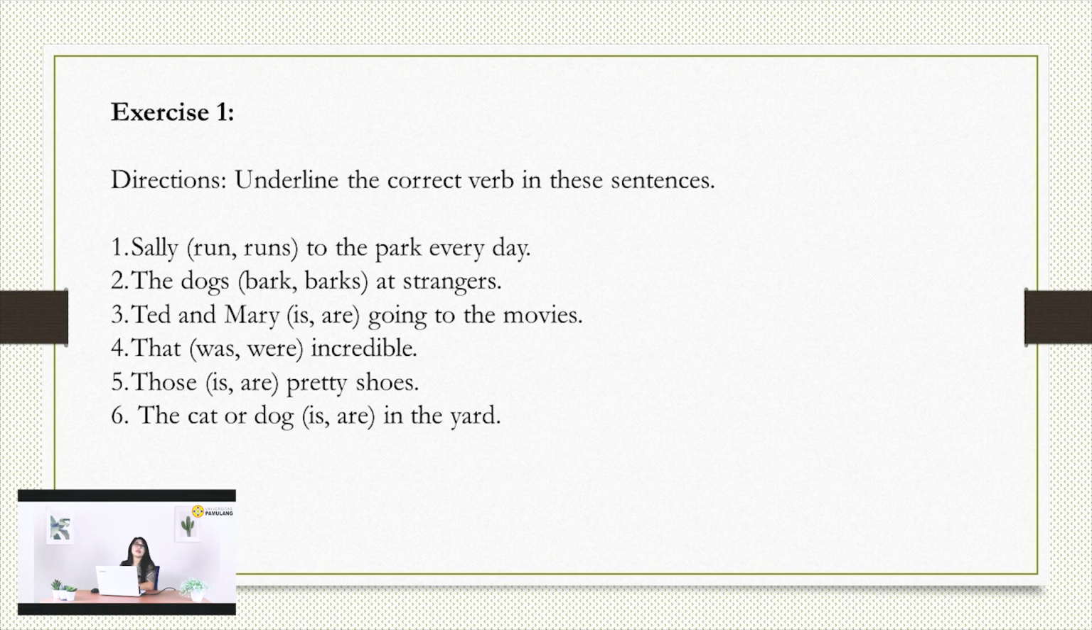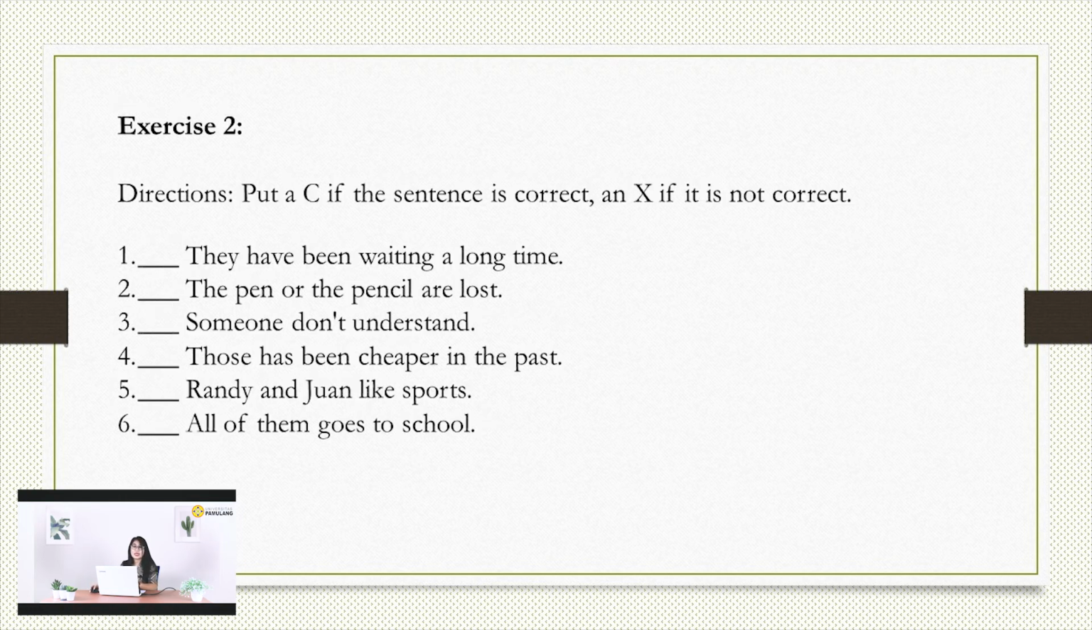Next exercises. Directions: put a C if the sentence is correct and an X if it is not correct. They have been waiting for a long time. Is it correct or incorrect? That's the question, so we need to find out. They is a plural subject and have is a plural verb. So this sentence is already correct. Number one is correct.